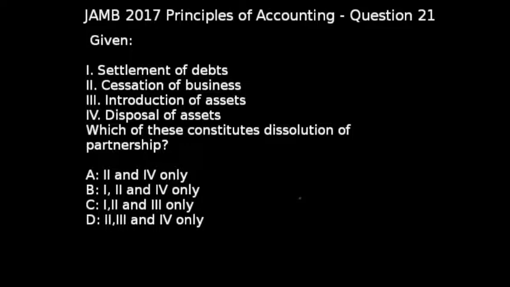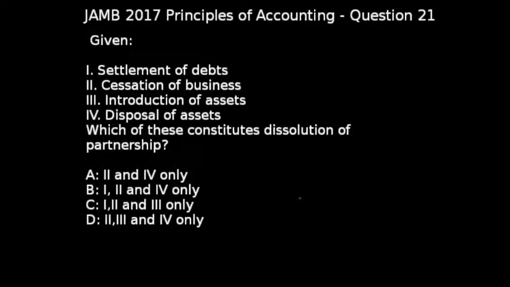So in partnership business, we have what is known as dissolution of partnership, and the dissolution of partnership has to do with a situation where the partnership business is brought to an end. And there are always reasons, or causes, for the dissolution of partnership.